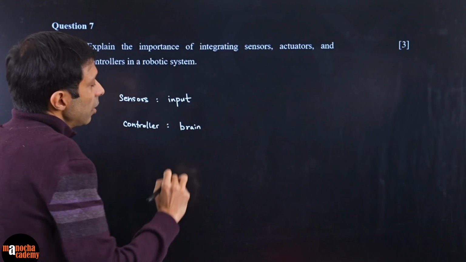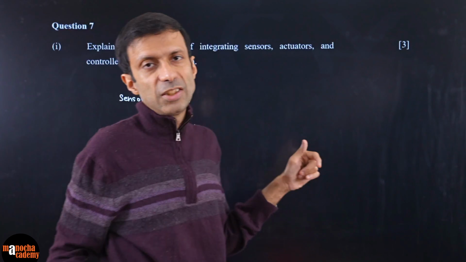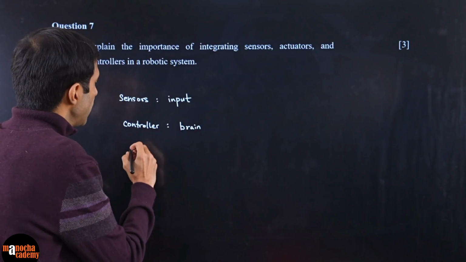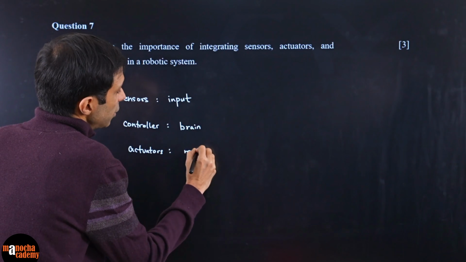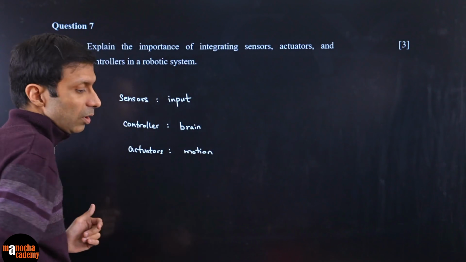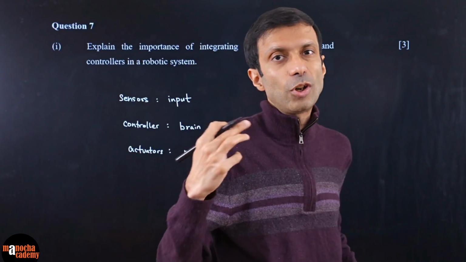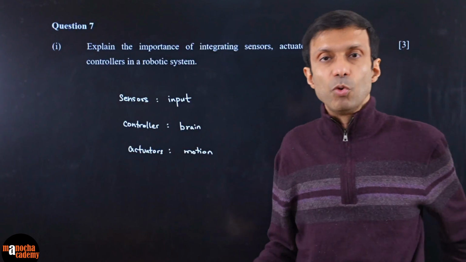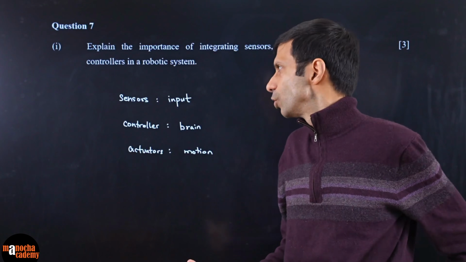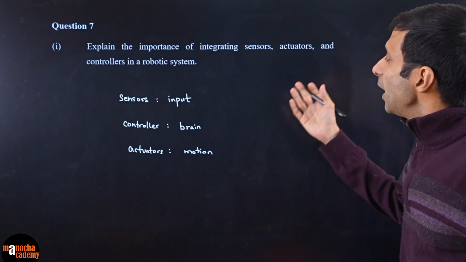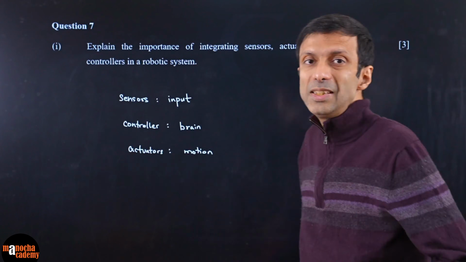It processes based on the input, it is able to make the decision. And then finally is the actuator, which does the motion, right? The motors and all, because finally it's a robotic system. It's not just software. You want some physical movement happening, right? Some physical motion. So this is the importance, and the whole integration means all these are connected, right?